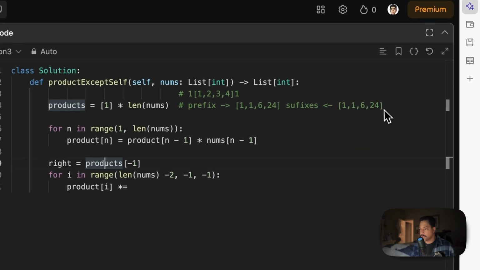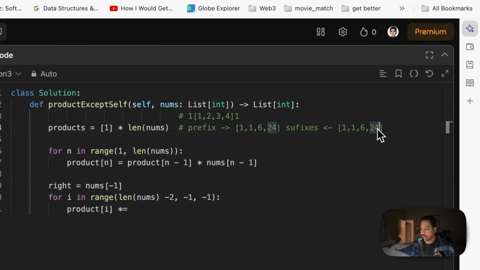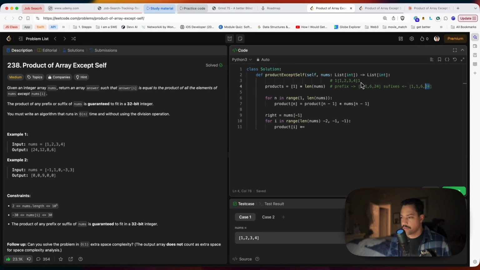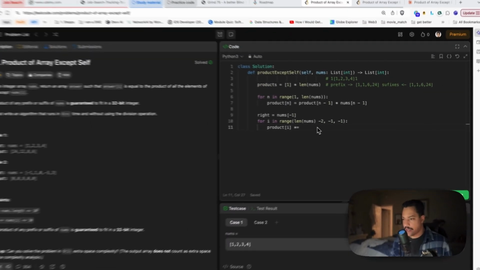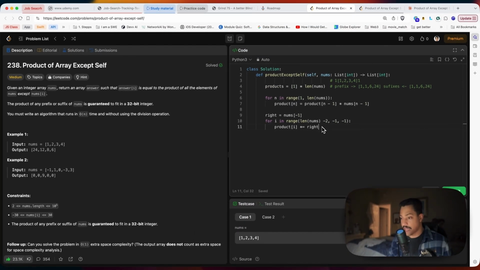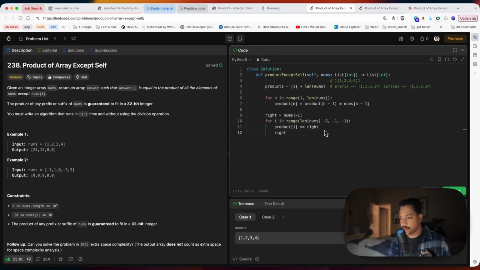Products -1, because I'm multiplying, yeah, I think this is wrong right here. I think I gotta multiply by nums, because I need to multiply this number 24 by this number, right? So it's gonna be products of I equals right, times equal right, which is nums of -1. But what happened is, now we need to update the right pointer, which is going to be multiply times equal. It's got to be multiplied by what?